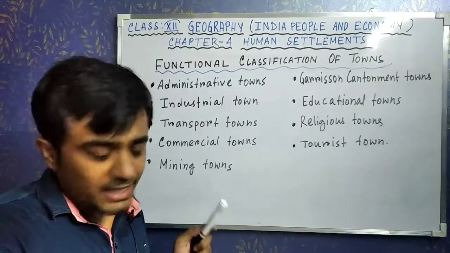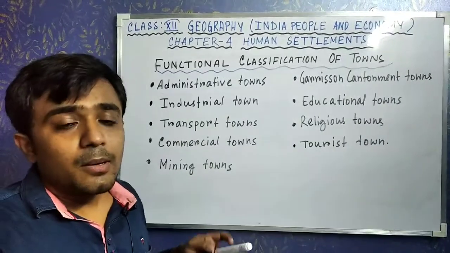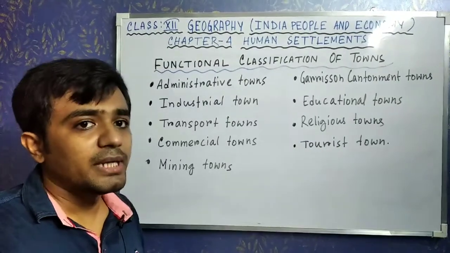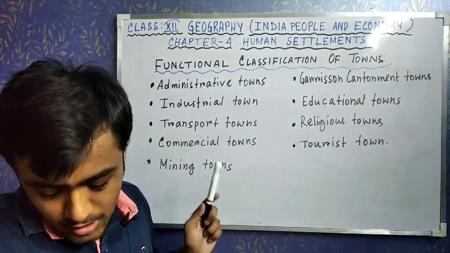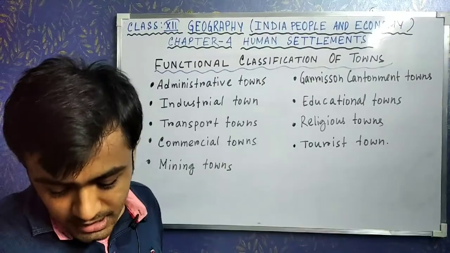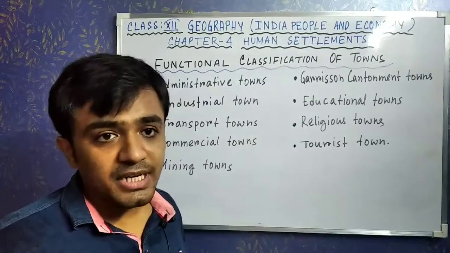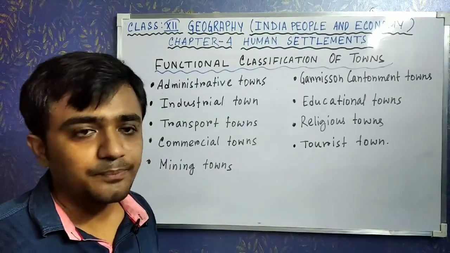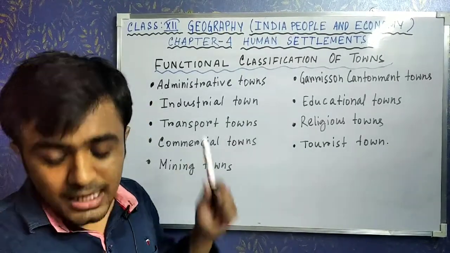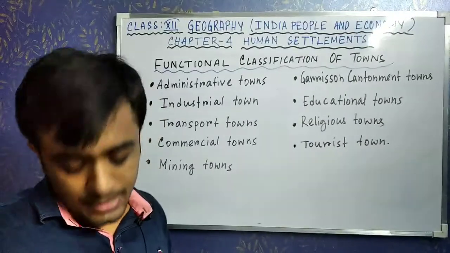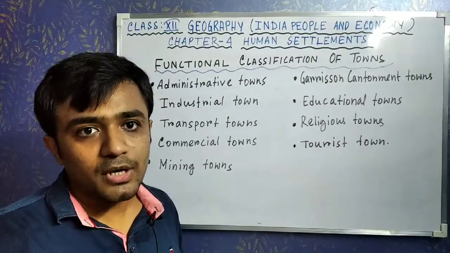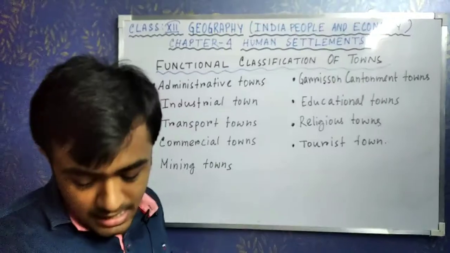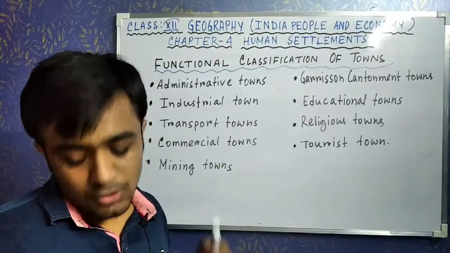Next are industrial towns. When many industries are set up in a region, we call that region an industrial town. Industrial examples are Mumbai, Salem, Coimbatore. Clear? And then transport towns, which are towns mainly dealing with export and import. For example, Kandla, Kochi, Visakhapatnam are some examples of transport towns.